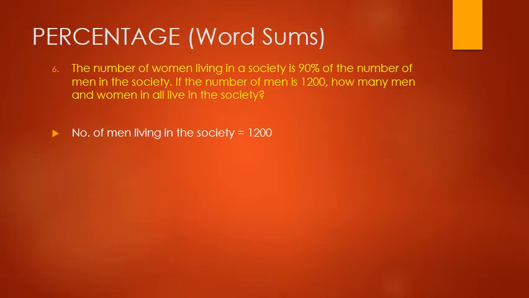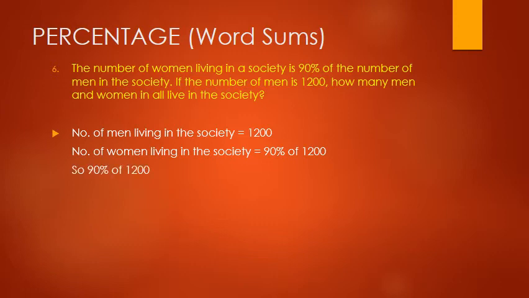Number of men living in the society is equal to 1200. It is already given in the question itself. Number of women living in the society is equal to 90% of the number of men in the society, which is also given in the question. And children, as we know, the number of men is equal to 1200, so we have written 90% of 1200.